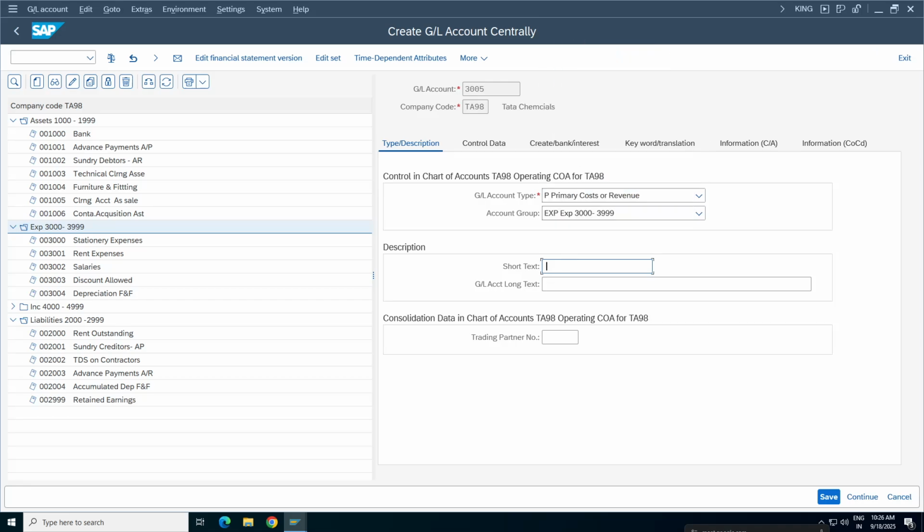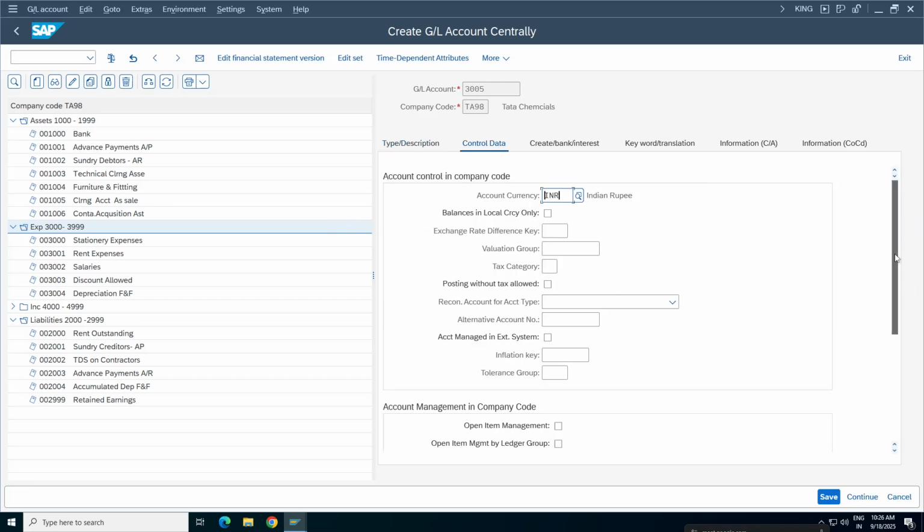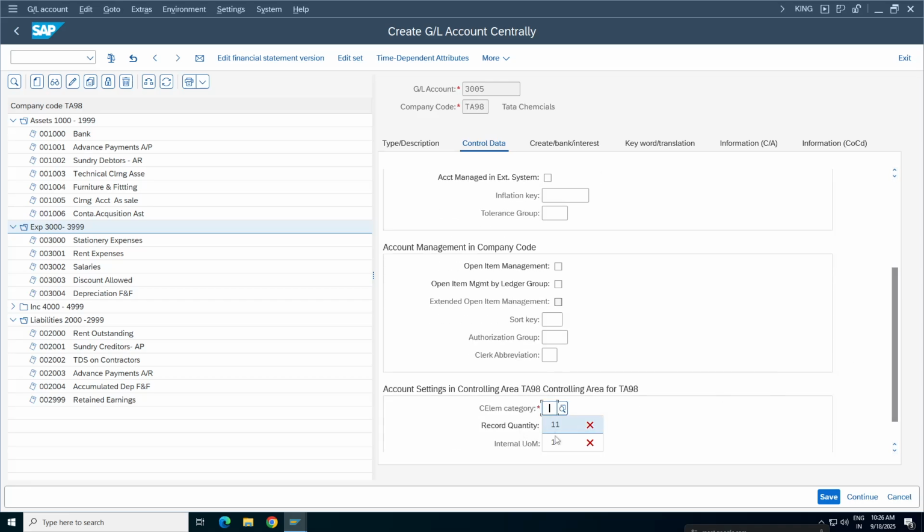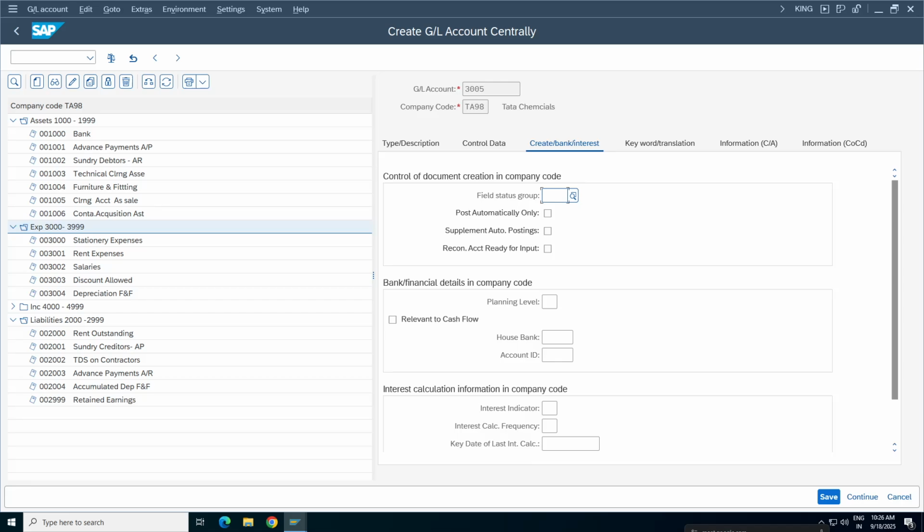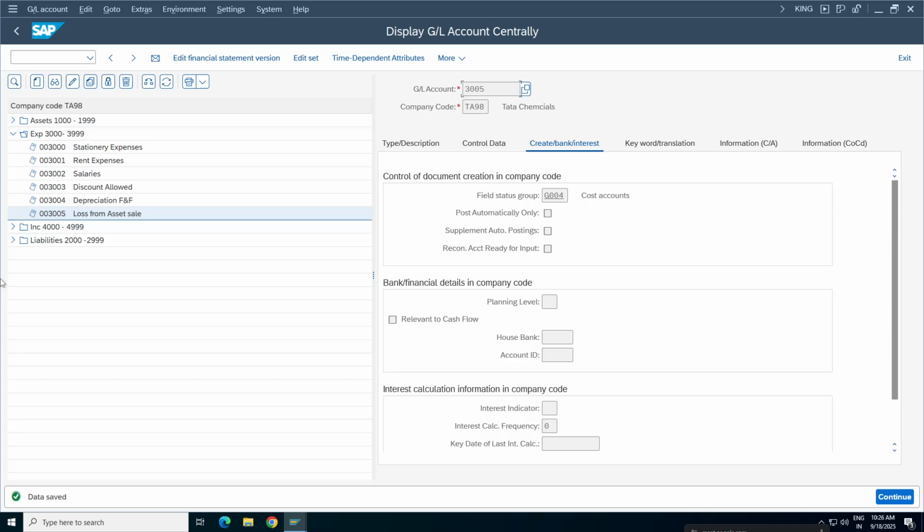I'm giving this one, but it is not gain, it is loss from asset sale. Control C, control V. So control data here, you can give customer category. It's a loss. Create bank interest. It is G004. Click on save. Is it okay?